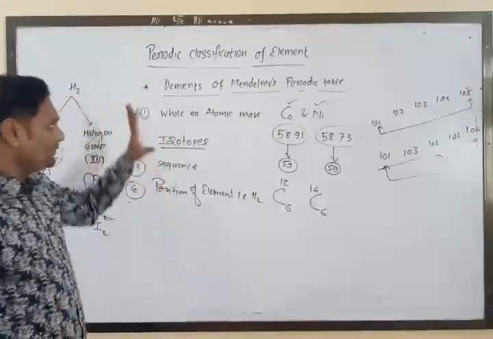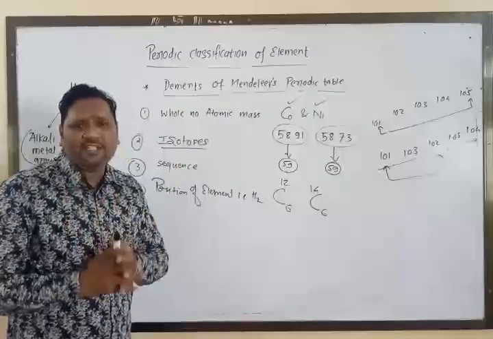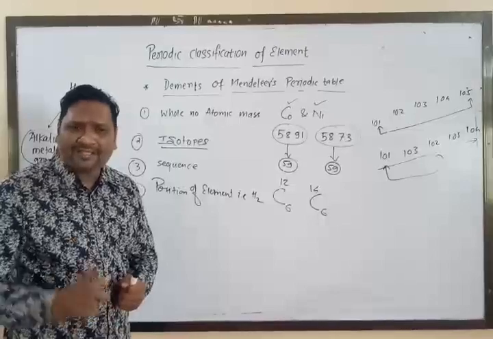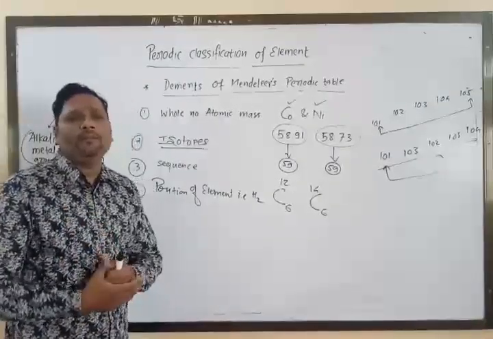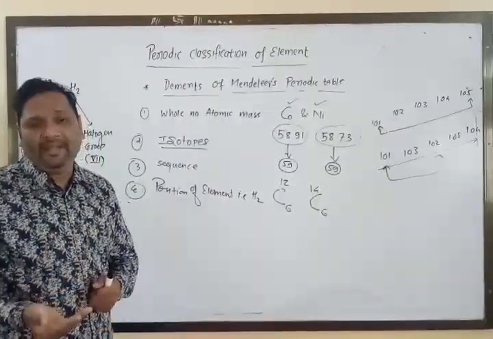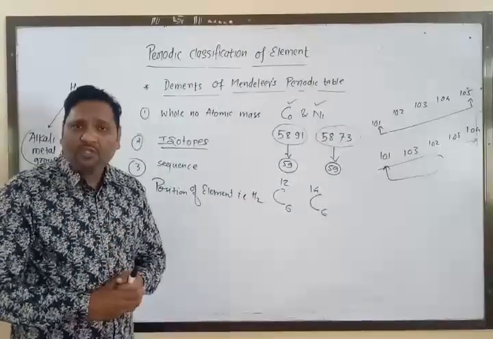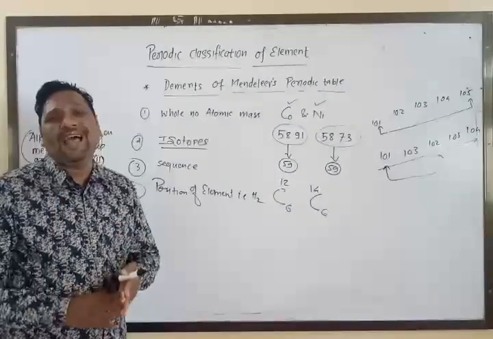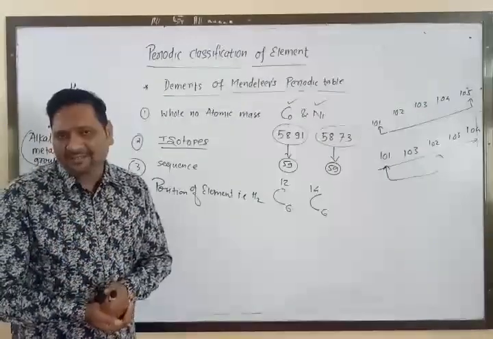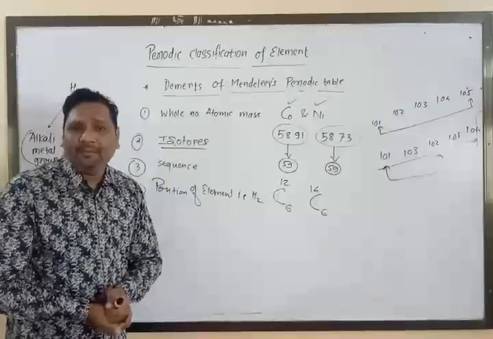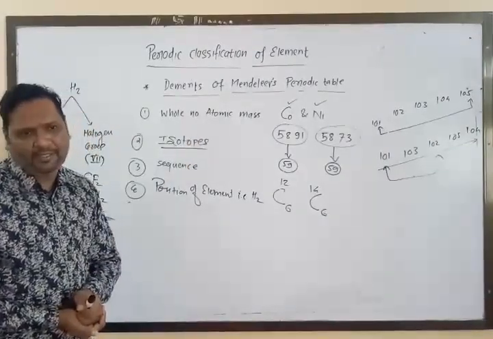I repeat these again. The first demerit is the whole number atomic mass: the whole number atomic mass of some elements like cobalt and nickel is the same, so there was ambiguity regarding the sequence of the elements in Mendeleev's periodic table.